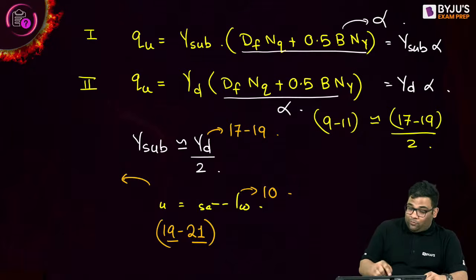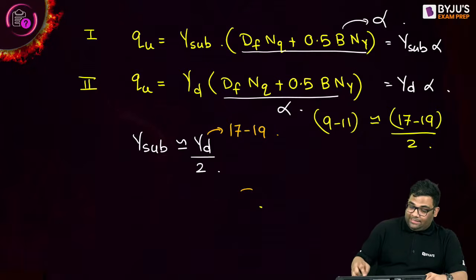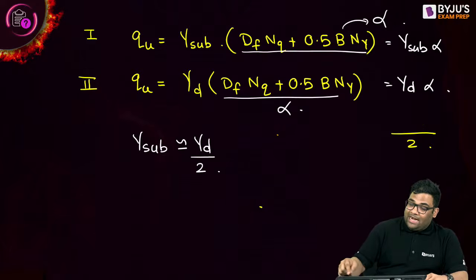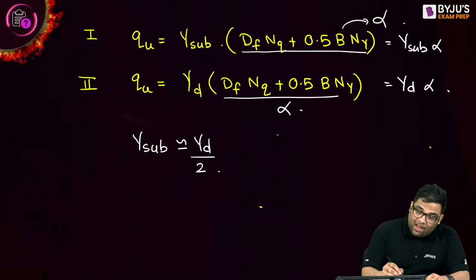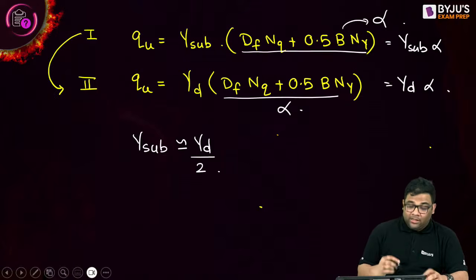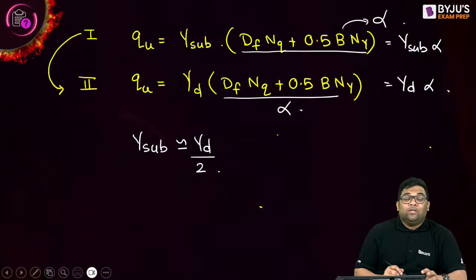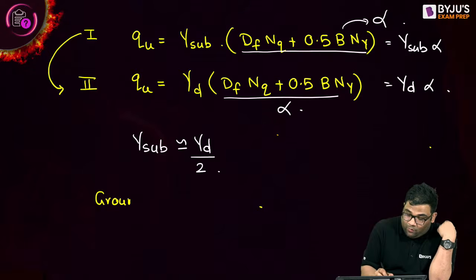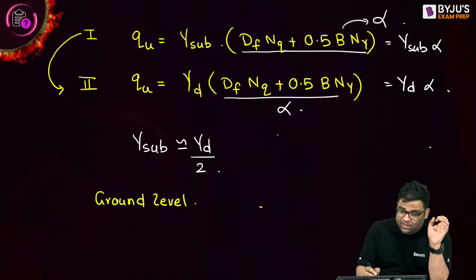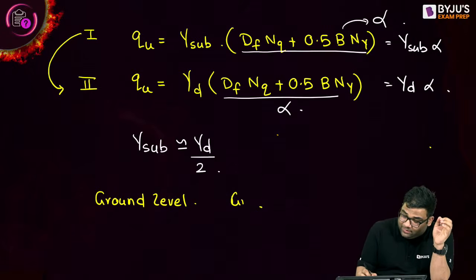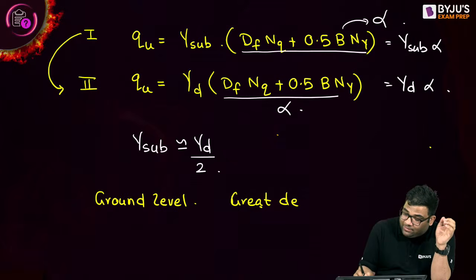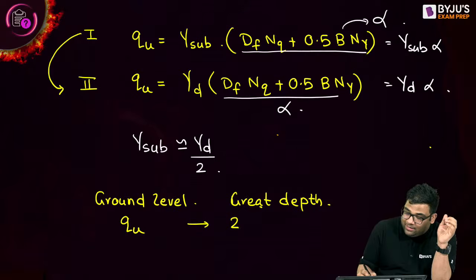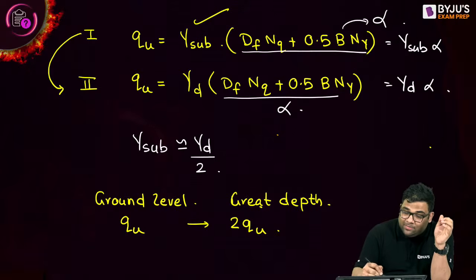So I can approximate this way: the bearing capacity becomes half from here to here, or double the other way. If you move from condition 1 to 2, when the water is at ground level to great depth, the bearing capacity becomes double, because here it is gamma submerged and here it is gamma d.